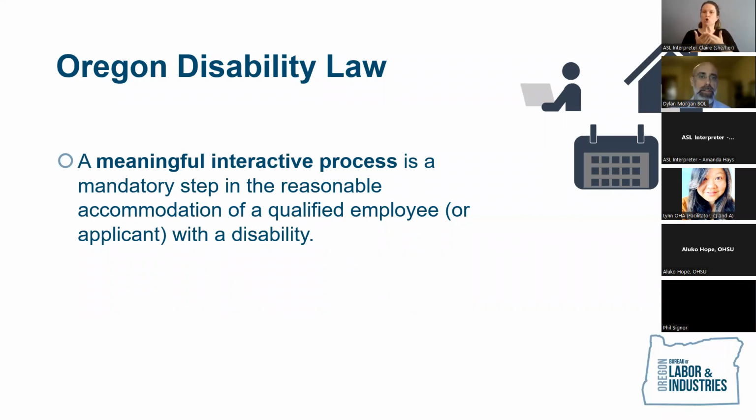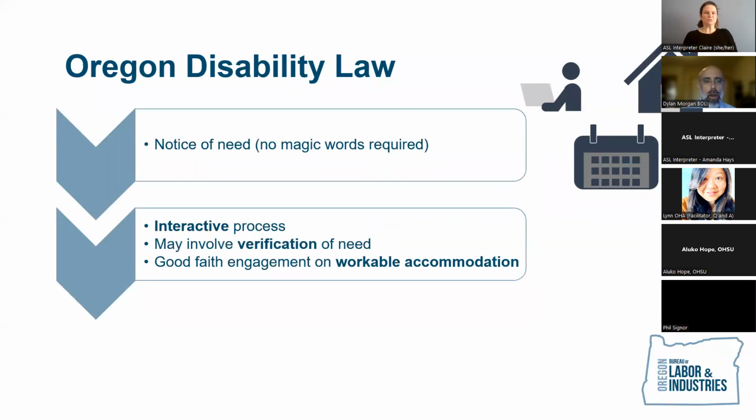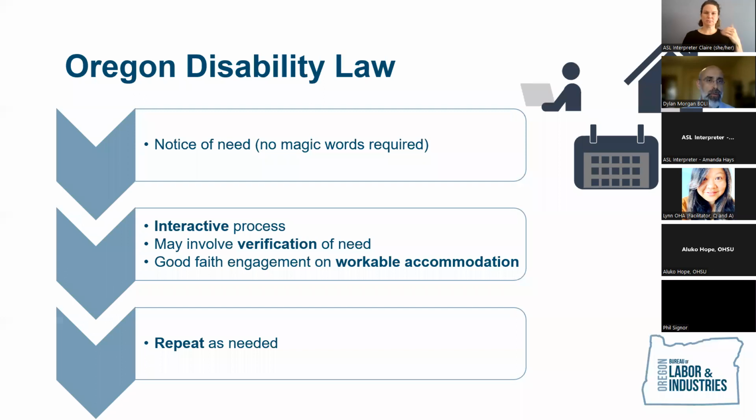Let's go ahead and take a look at the next slide. So roadmapped here is just the process for requesting Oregon disability accommodations. Again, there's not going to be a magic word required. "I just need a little help to be able to do my job because of a condition I'm dealing with." That should be enough to kick off this interactive process from a covered employer. And they, of course, may need to verify that there is a condition here that meets the threshold of a disability. That's an employer's right.